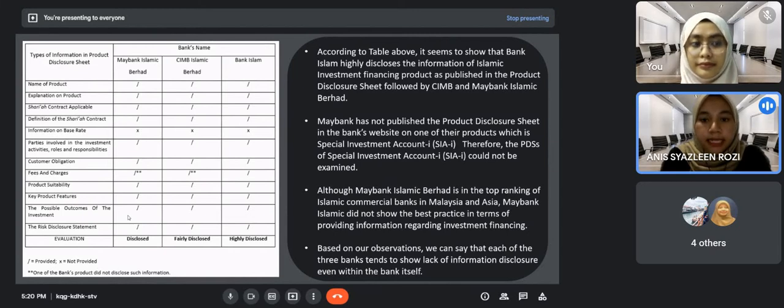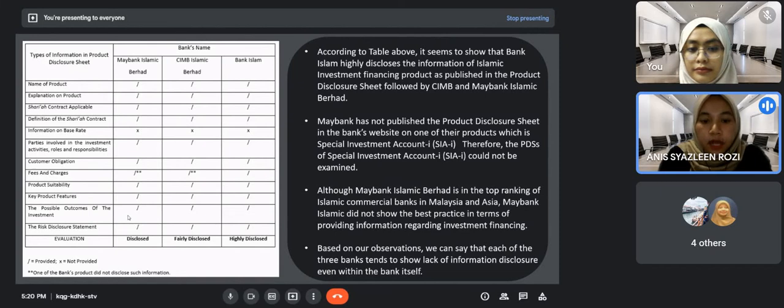Therefore, the PDS of the special investment account could not be examined by the customer. Although Maybank is at the top ranking of Islamic commercial banks in Malaysia and Asia, Maybank did not show the best practice in terms of providing information regarding investment financing.